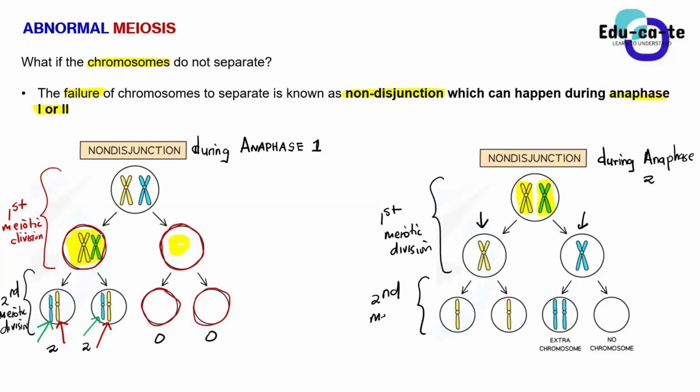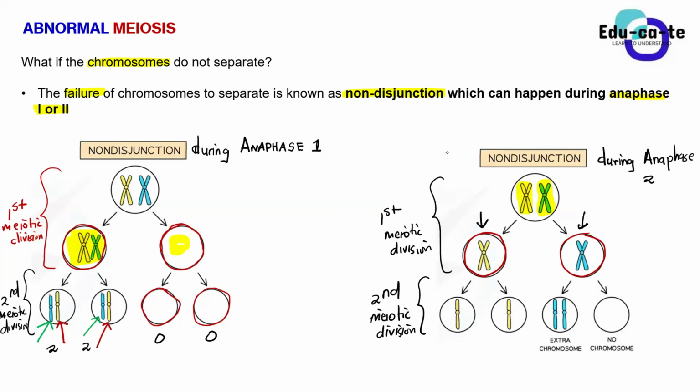What is wrong with the second meiotic division when these 2 cells now divide for the second time? What do you see as an error there? When these 2 cells, this one with the yellow chromosome and this one with the blue chromosome, separate, what error or problems are you seeing there? Yes, Telmo? Sir, the cell with the blue chromosome failed to separate. The chromatids failed to separate, so both of them went to the other cell instead of both separating.